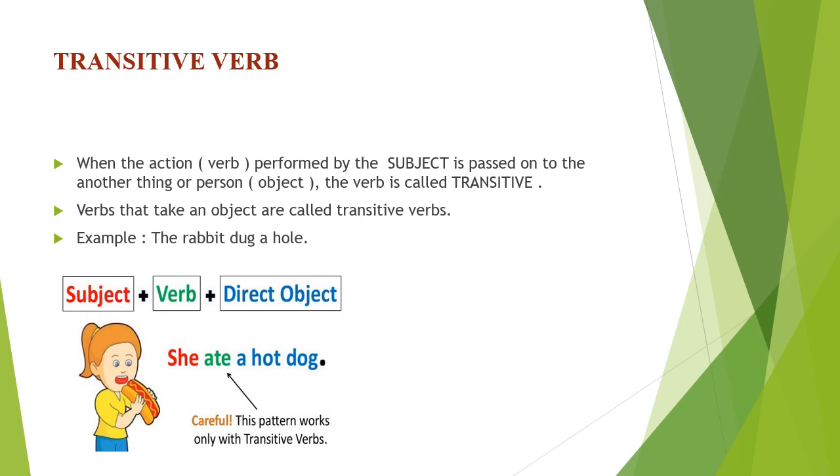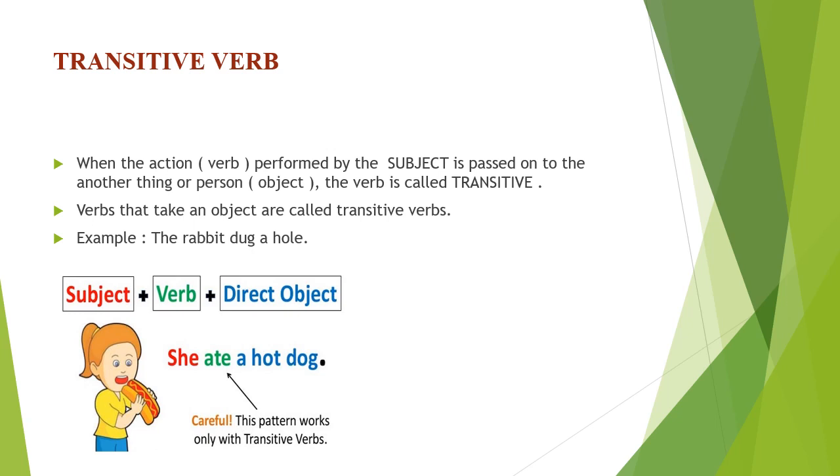You make it clear in your mind when you read a sentence, when you make a sentence, and always it has a subject, a verb. So when the sentence carries an object also along with the verb, that time the verb will be called transitive verb. Like an example here, the rabbit dug a hole. Rabbit dug what? A hole. It means you are getting the answer here, a hole. That's why a hole is an object here, and dug will be called the transitive verb.